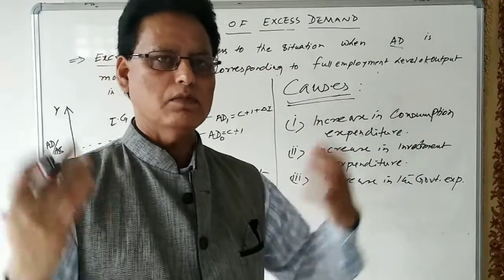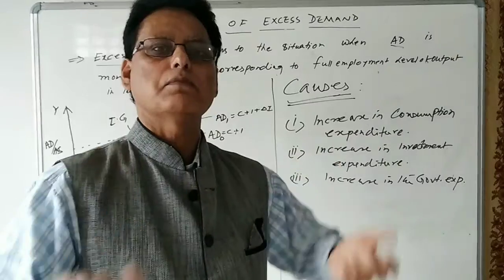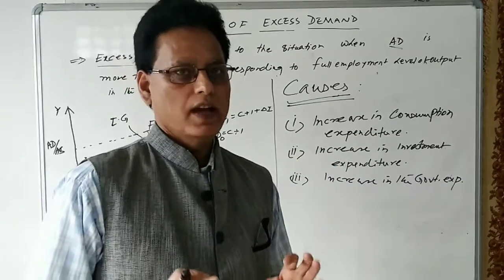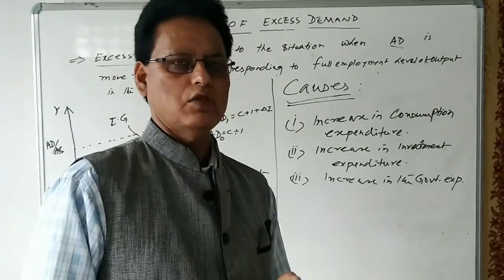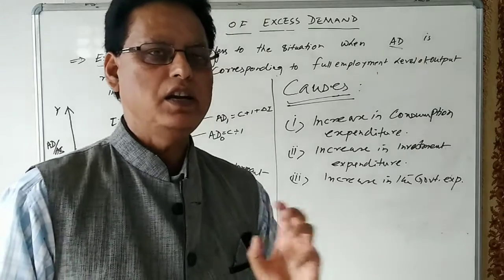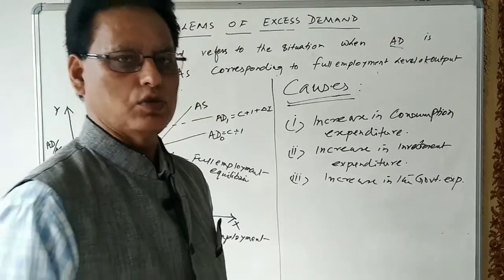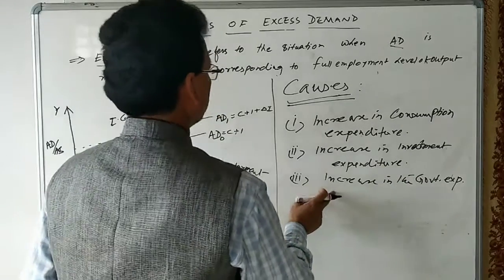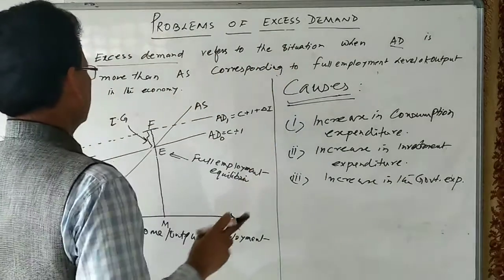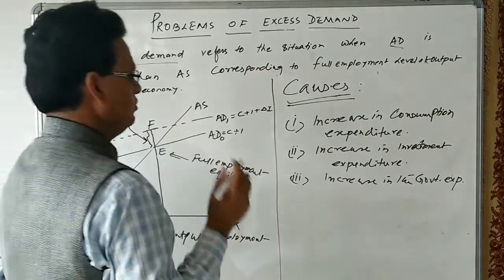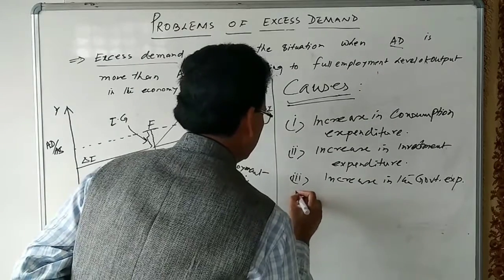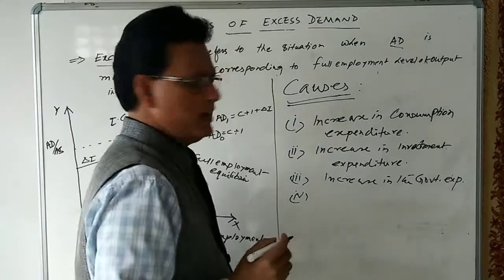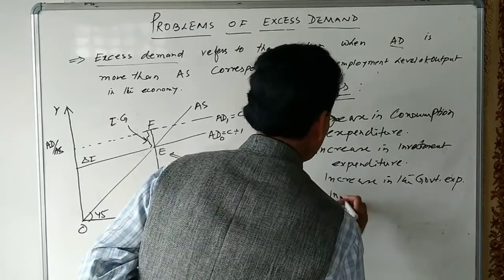They will start buying more and more goods. When they start buying more goods, it means the actual aggregate demand will be more than the required aggregate demand, and that may lead to an inflationary situation in the economy. So increase in government expenditure is also one of the causes for excess demand or the inflationary gap in the economy.